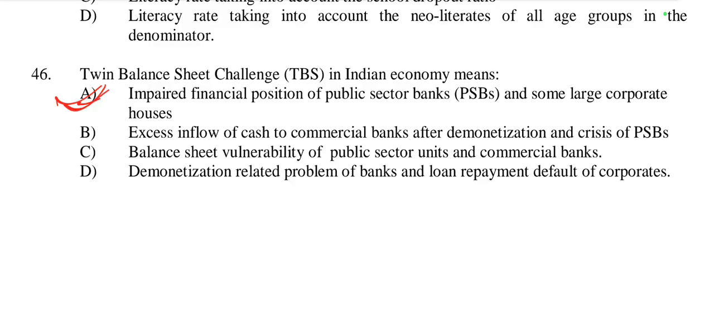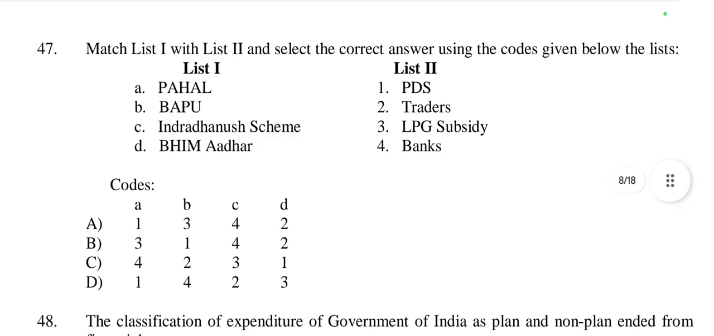So it is called the twin balance sheet challenge. Then question number 47, list 1, list 2: Pahal, Bapu, Indradhanu scheme, Bhim Aadhar. First is Pahal. Pahal full form is Pratyaksh